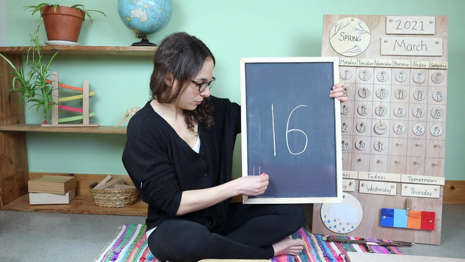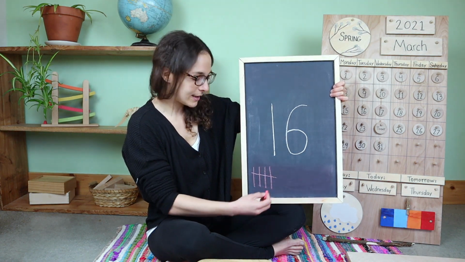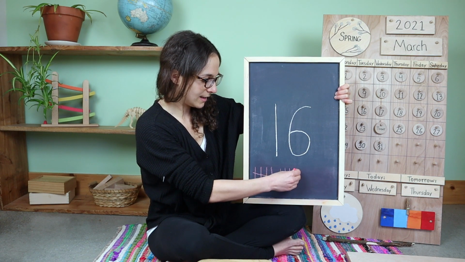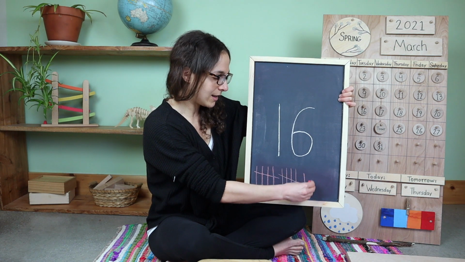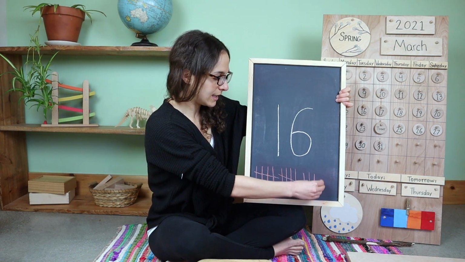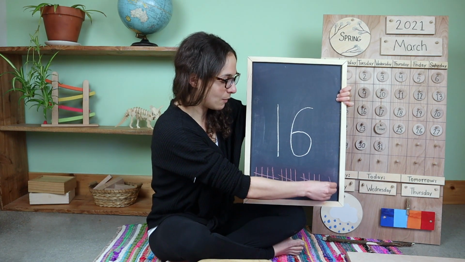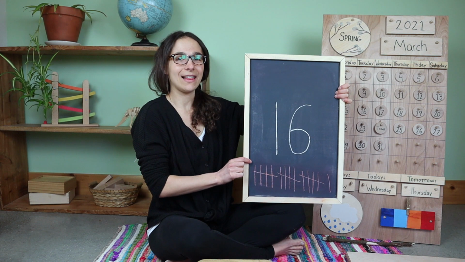1, 2, 3, 4, 5 goes across. 6, 7, 8, 9, 10 goes across. 11, 12, 13, 14, 15 goes across, and one more makes 16. 16 tally marks.